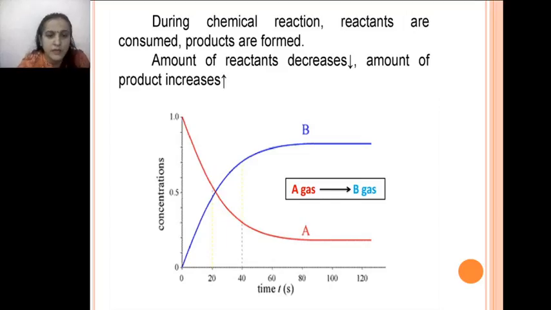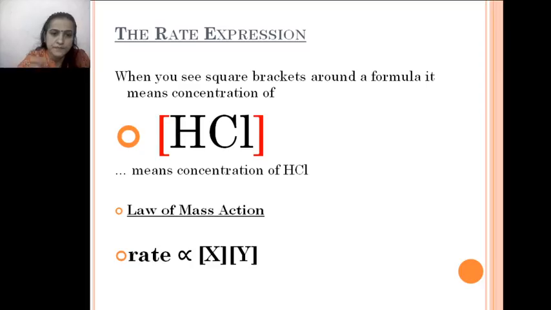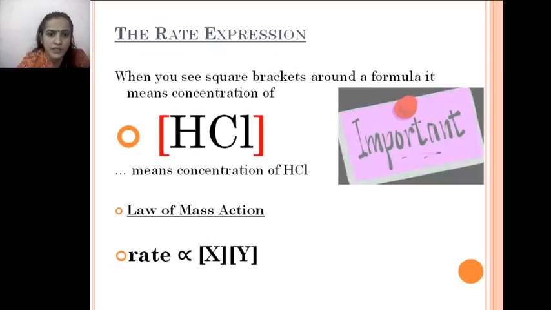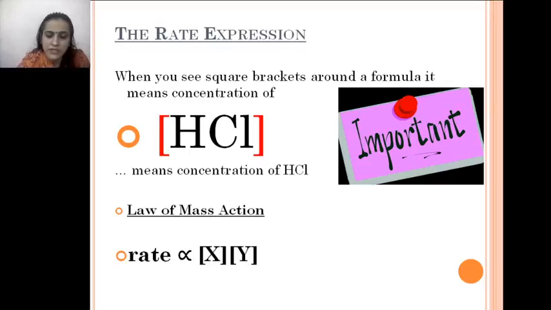This we can understand using a graph, where A is taken as the reactant and B as the product. As the reaction moves from reactants to product, the reactant concentration is going to decrease, and the product concentration is going to increase with respect to time. One important thing to mention here: concentration is always written in square brackets, for example [HCl]. The concentration is to be notated in square brackets only. It is again dependent upon the law of mass action.